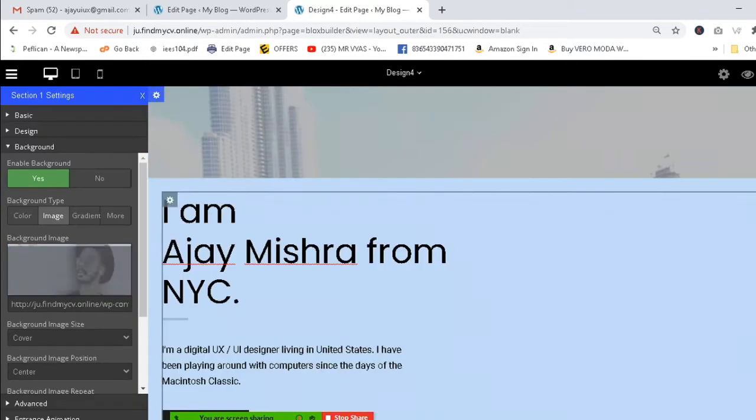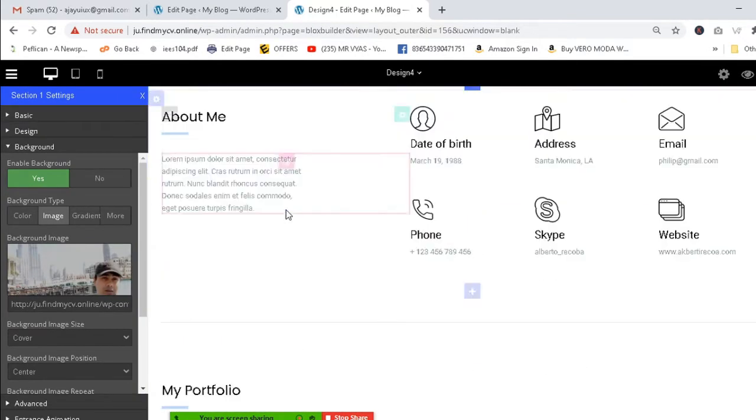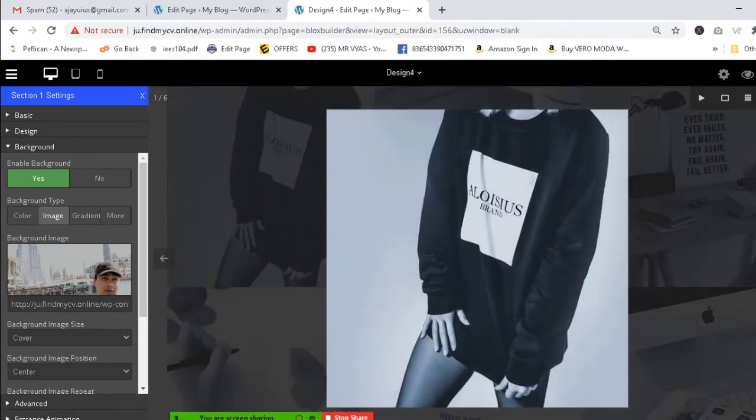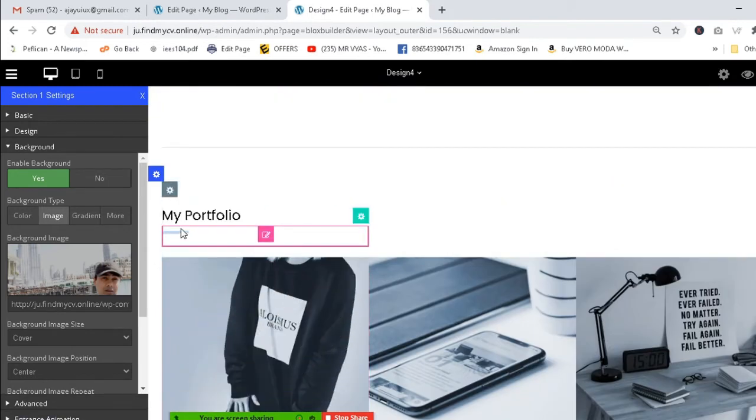The size is the same, no problem. I have uploaded this one. You can upload your professional images. If you want to change these images, you can click here. Okay, so how to change this section, I'll show you here.